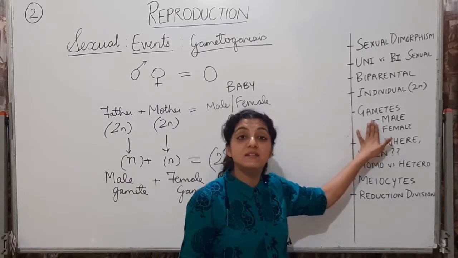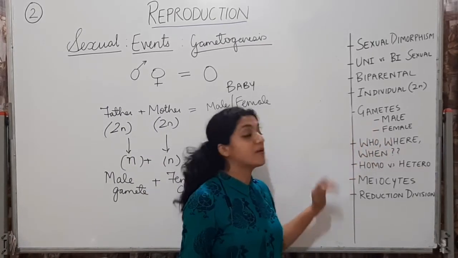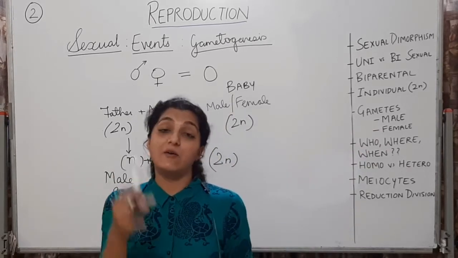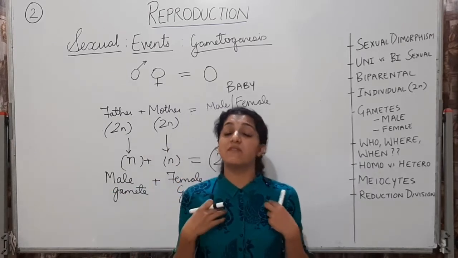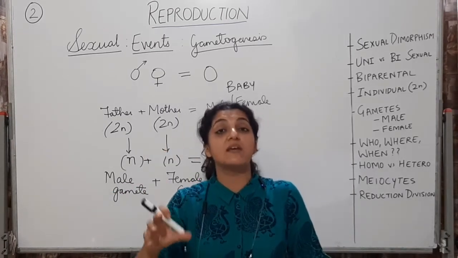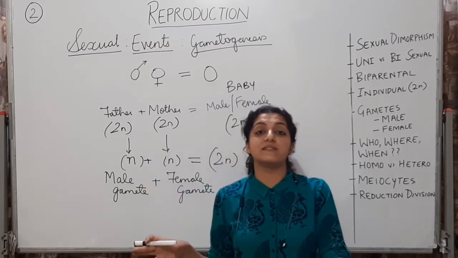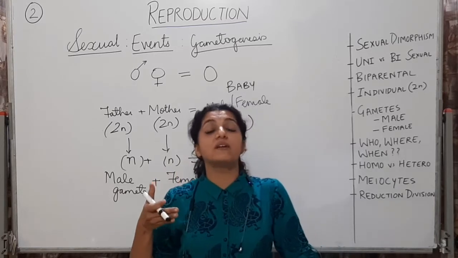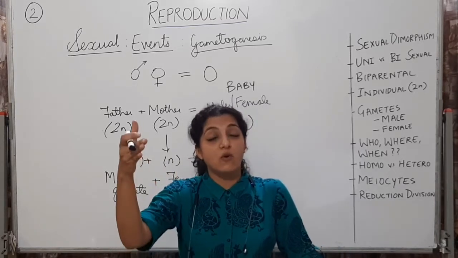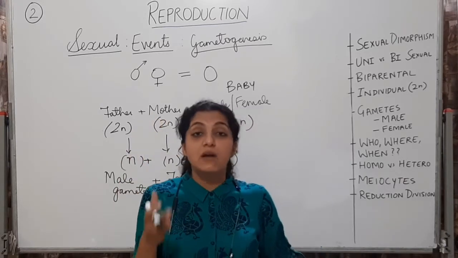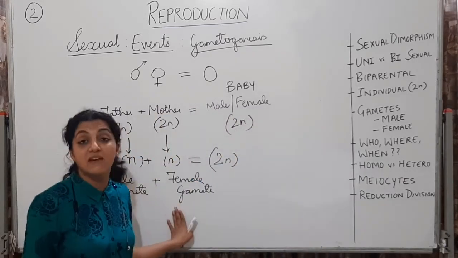Who is forming the gametes? The male and the female. All right. Where are they forming these gametes inside their body? In the gonads. Yesterday we had seen the growth phase, that is the juvenile phase, the reproductive phase, and the post-reproductive phase. It is in this reproductive phase when reproductive maturity has attained, when an organism has grown successfully, has attained reproductive maturity, the gonads have matured.